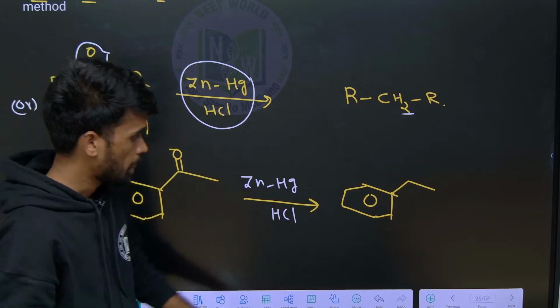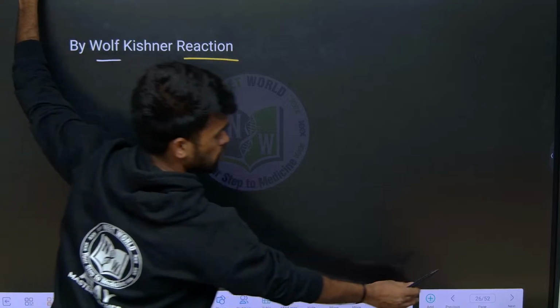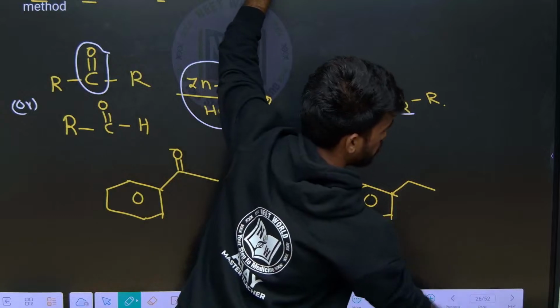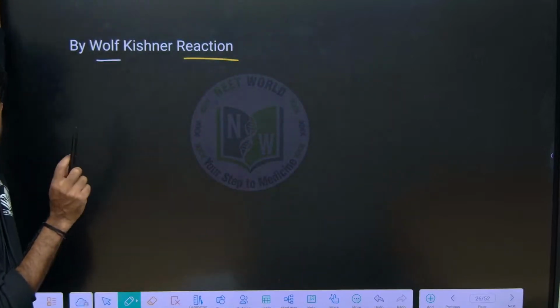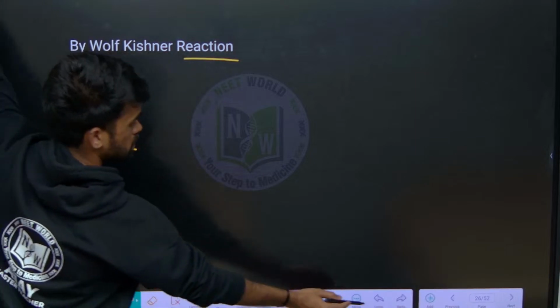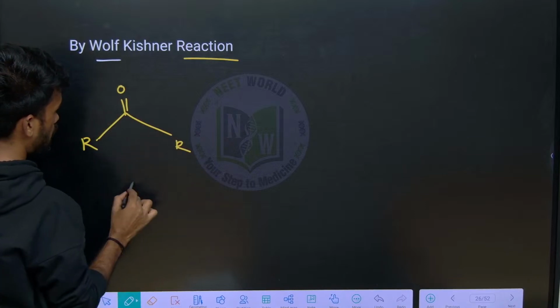Next, a similar kind of reaction is Wolff-Kishner reduction. Clemmensen reduction we use in acidic medium, whereas Wolff-Kishner reduction is useful in basic medium. So let me take it in a generalized manner. I am taking here a ketone or aldehyde.